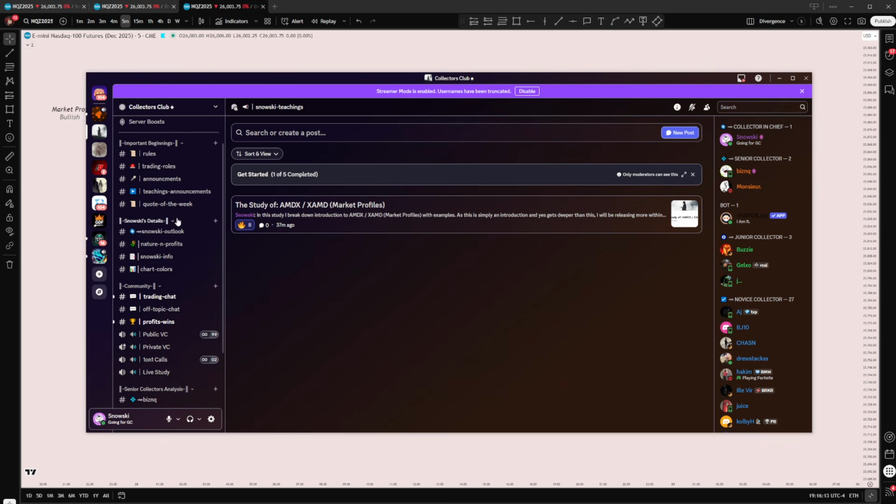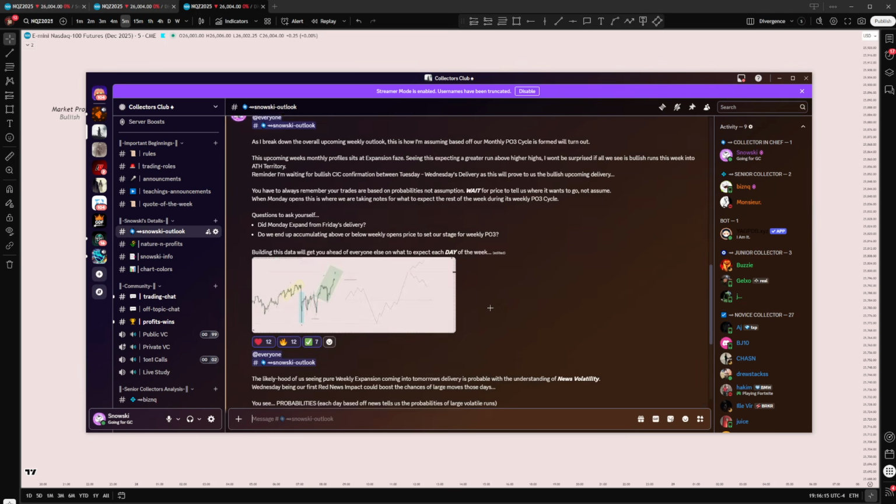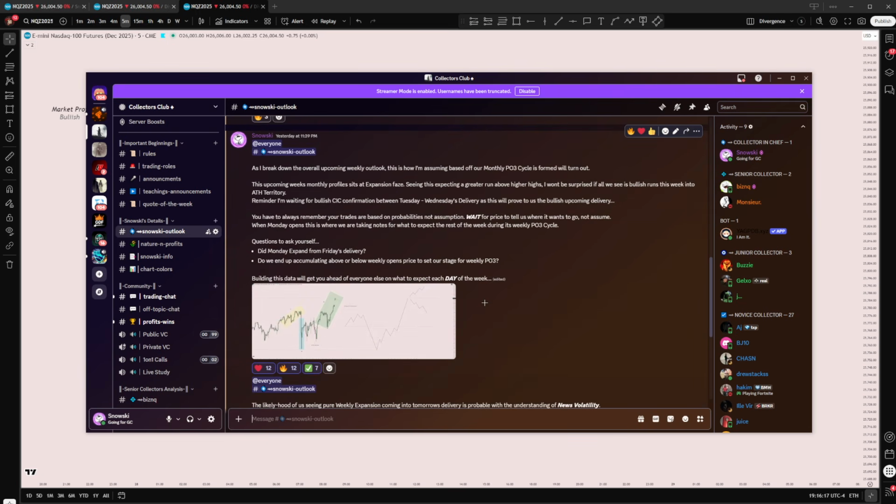In my Discord, coming into my Snowski Outlook, I stated last night, before any of this happened, as a breakdown, the overall upcoming weekly outlook, this is how I'm assuming, based off of our monthly PO3 cycles formed, will turn out, right? I want you guys to pay attention to this stuff, because I was correct about today, and I bet you I'll be correct about the whole week. This upcoming week's monthly profile sits at an expansion phase, right?